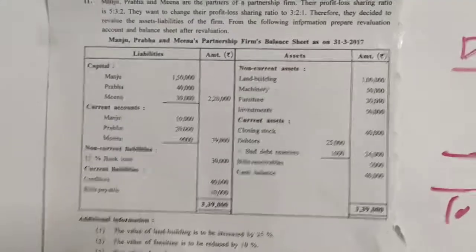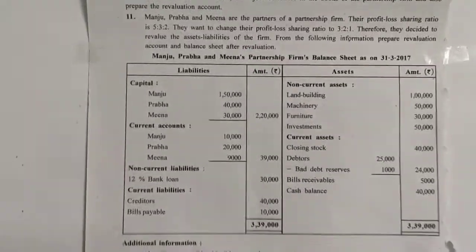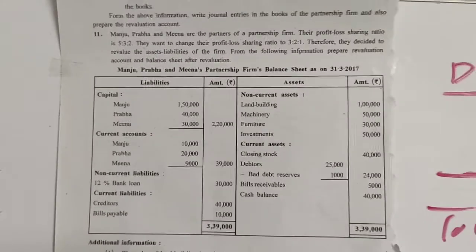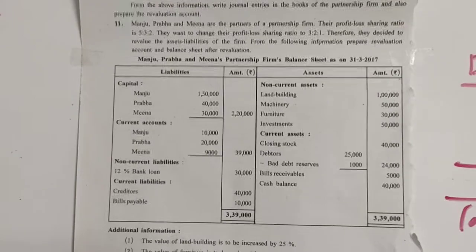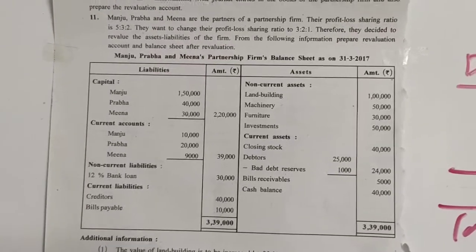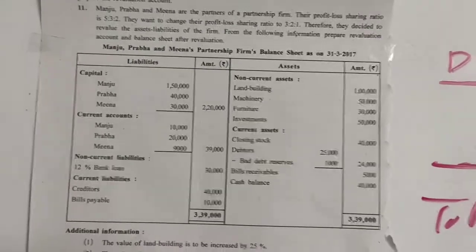Next item, current account. Here my friends, we will have to make current account, because if there is any profit or loss on revaluation, it will be recorded in current account. So current account we will be making, and as we are making current account, the balance of current account will be written as an opening balance in that particular account.